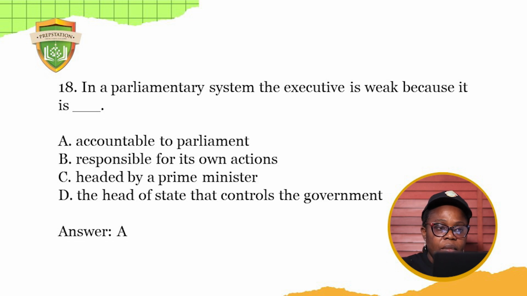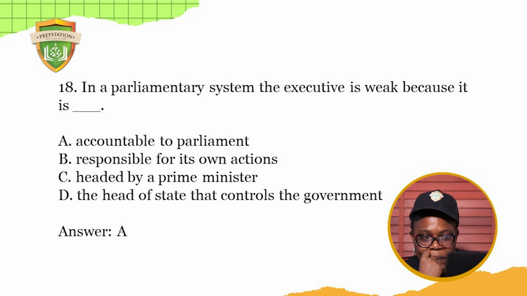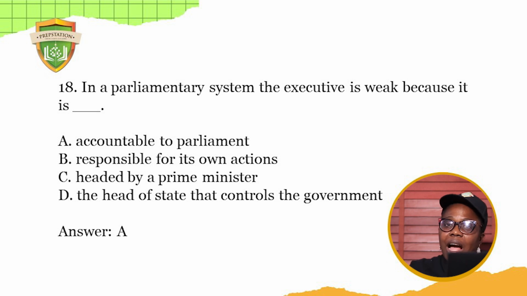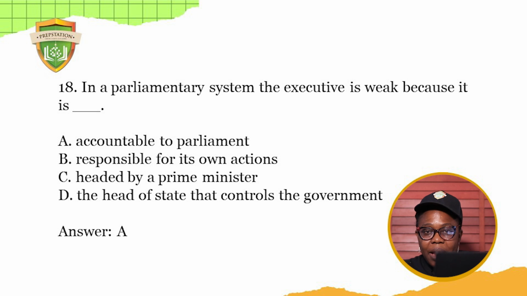Okay. In a parliamentary system, the executive is weak because, now what is the parliamentary system? Can you remember? We've also talked about this topic. The parliamentary system where the prime minister is a member of the House, part of the parliament.